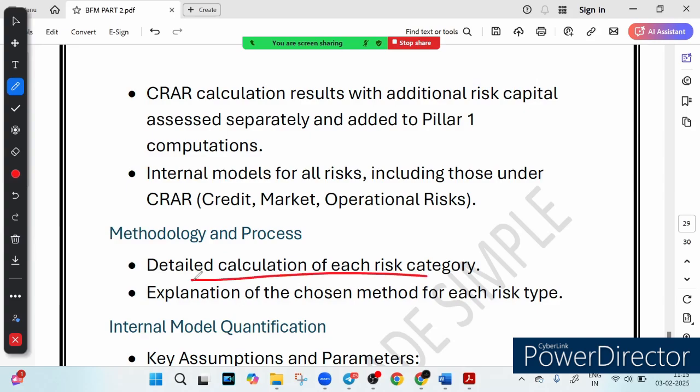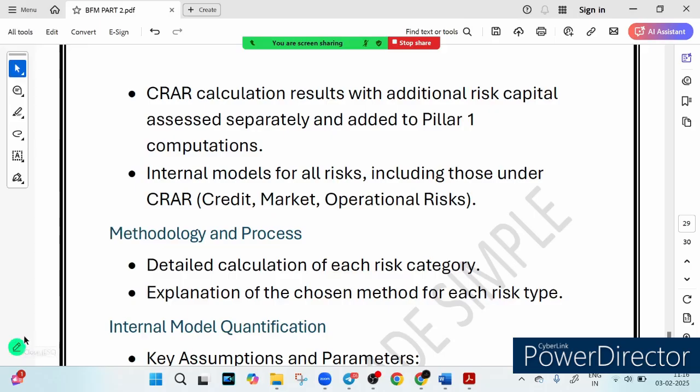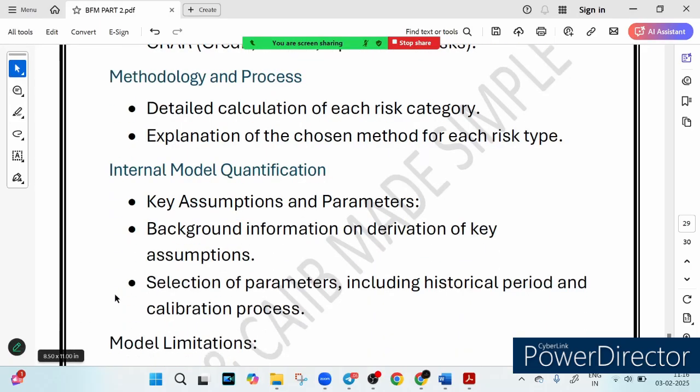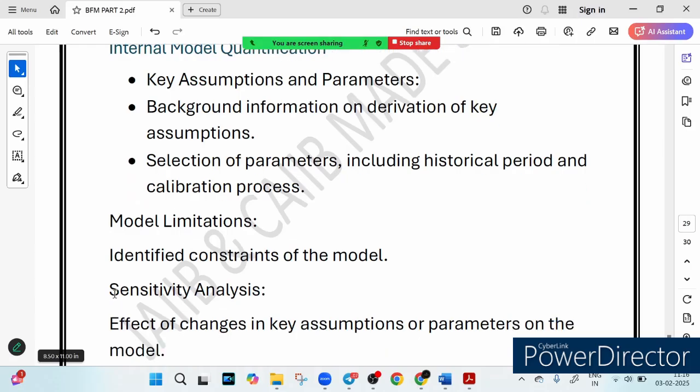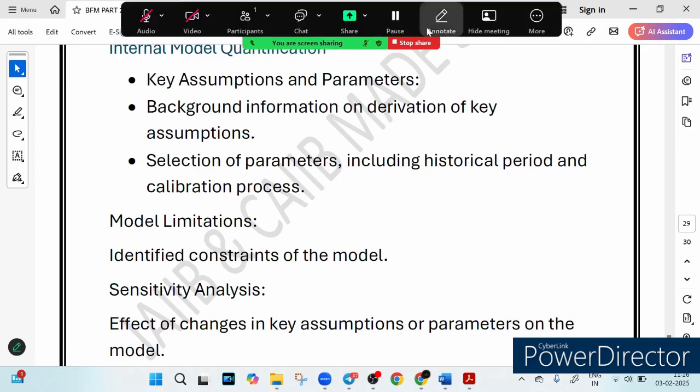First of all, they ensure that each risk category is calculated separately, like credit, market and operational. The bank explains why it chooses a specific method. Internal models must use past data and trends to predict future risk. It is just like cooking, right? You follow a specific recipe for each dish. If we talk about internal model assumptions and quantification, how do banks decide what is risky and what is not? They make assumptions. There are some key assumptions and parameters we are talking about.